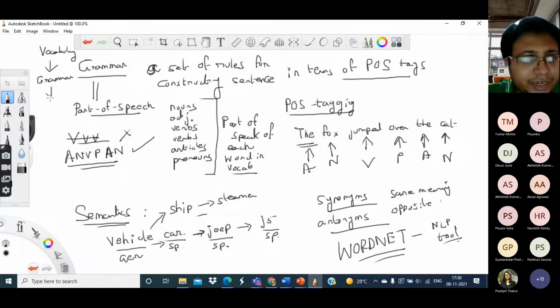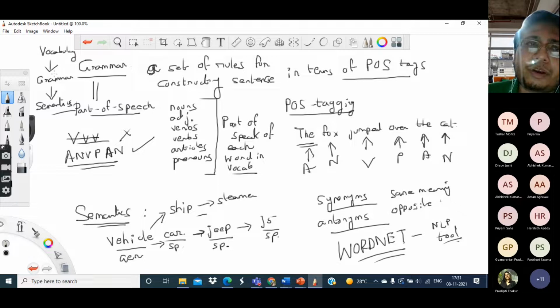And then finally there comes the semantics, which means the meanings of the different words. A sequence of word tokens may all be part of a vocabulary, but they may not be grammatically correct. So the grammar specifies which sequences are grammatically correct.